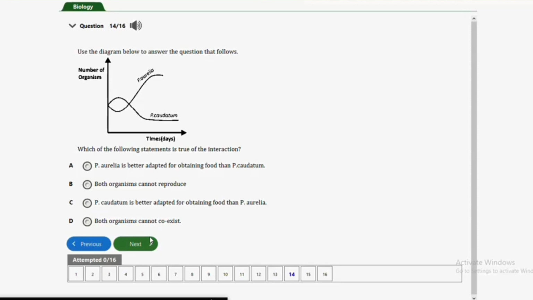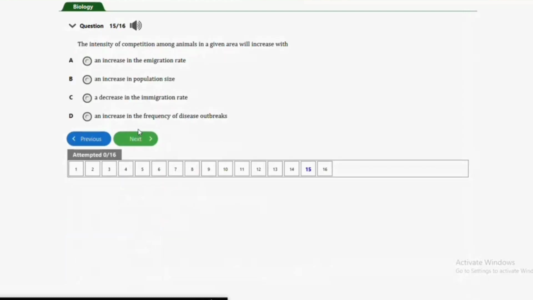So here we can tell from the graph that P. aurelia has better adaptation for obtaining food than P. caudatum. Perhaps we have a greater number of P. aurelia surviving this environment than the P. caudatum. So guys, let's look at the next question, and that's question number 15.